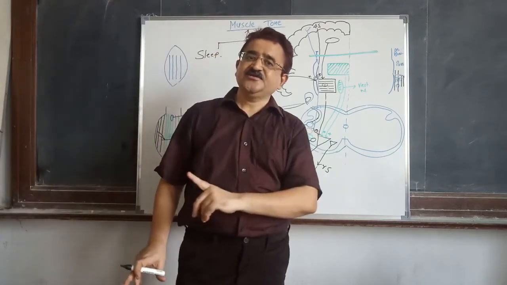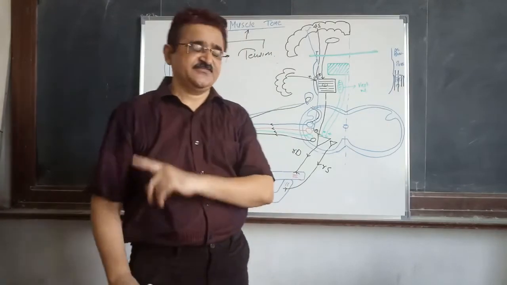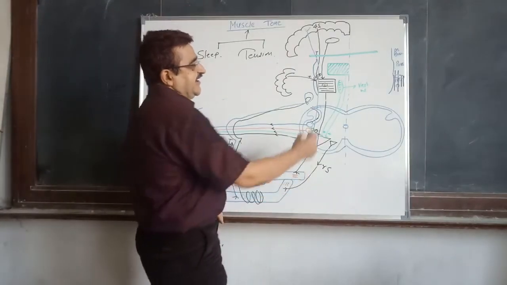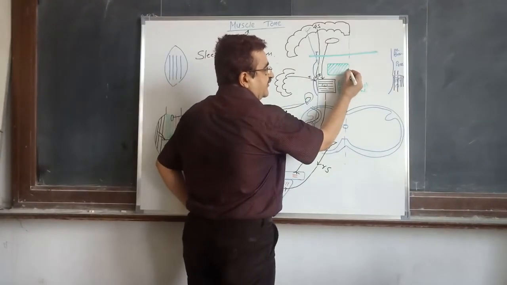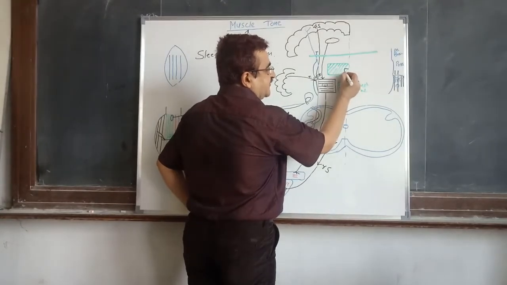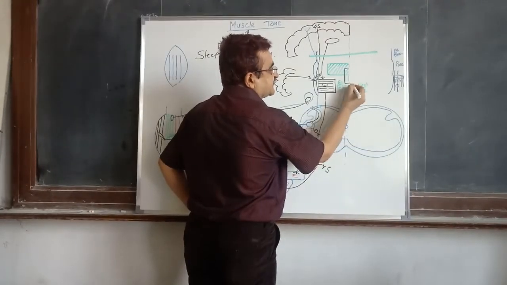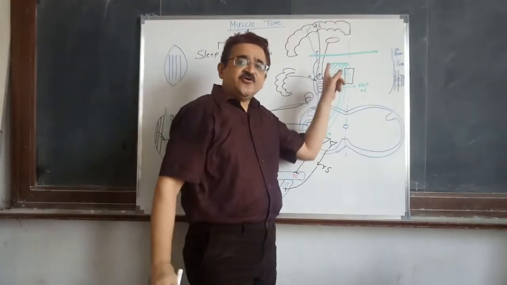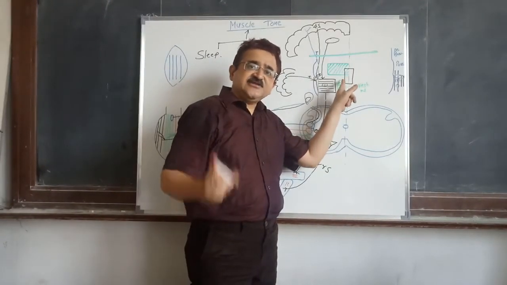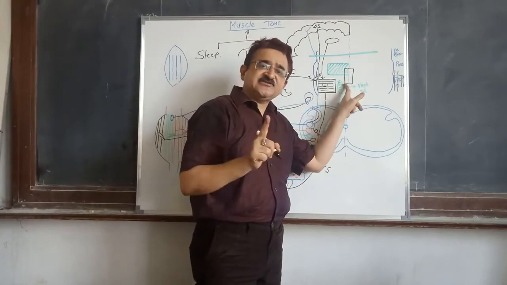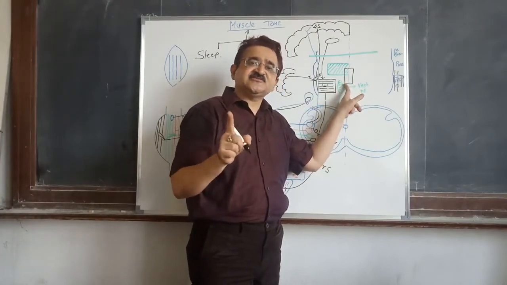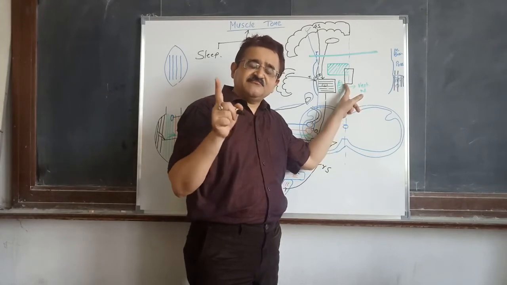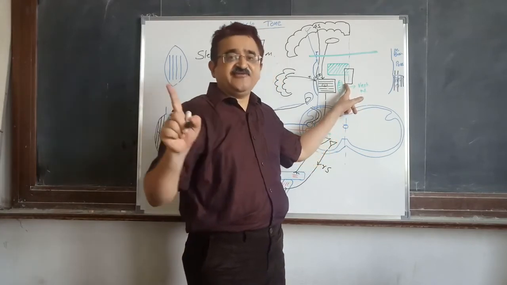Why is atonia developed during sleep? The reason is, at the junction of medulla and the pons, in the central area, there is one nucleus present. The name of that nucleus is the median raphe nucleus.